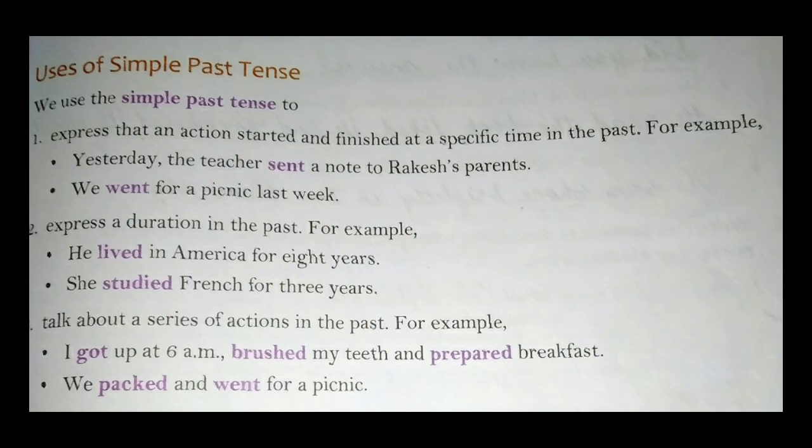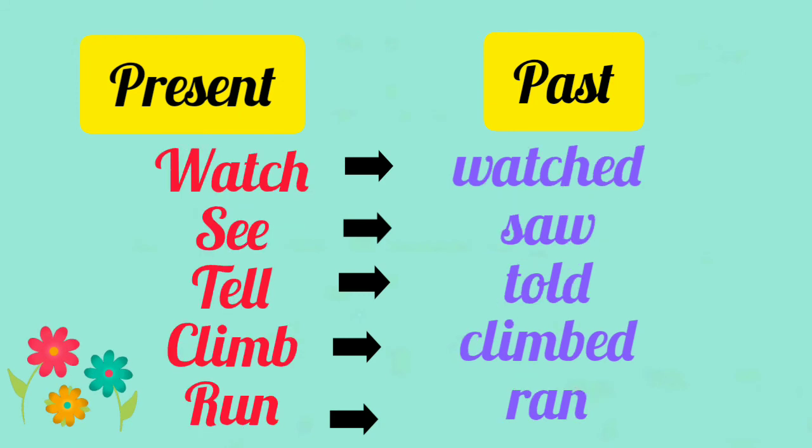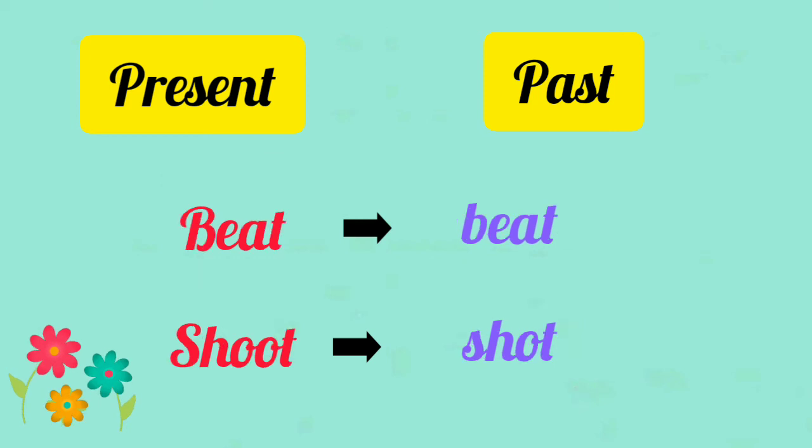Let's check the past form of these verbs. Ring, rang, drink, drank, fall, fell, plan, planned, fly, flew, watch, watched, see, saw, tell, told, climb, climbed, run, ran, beat, beat, shoot, shot.